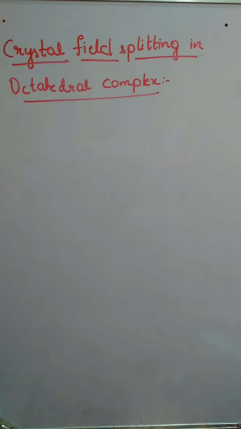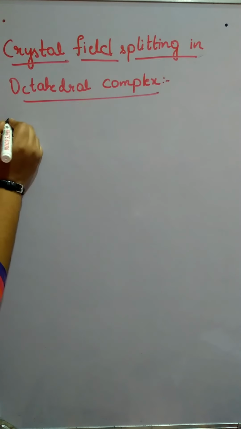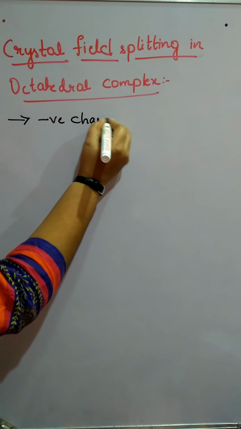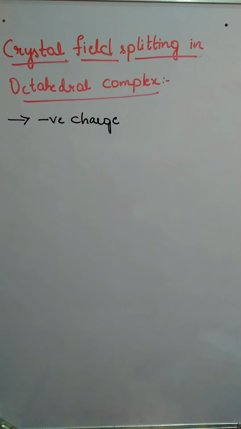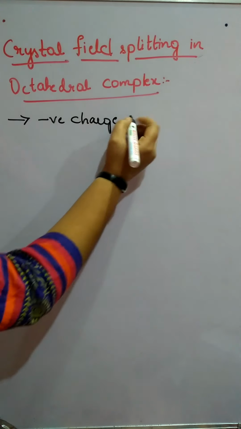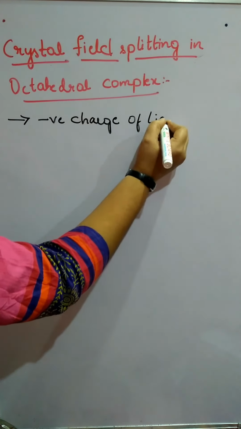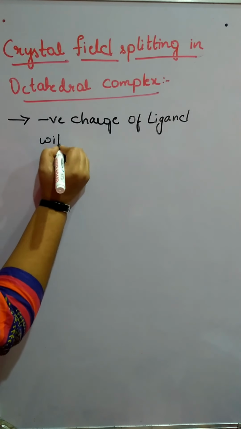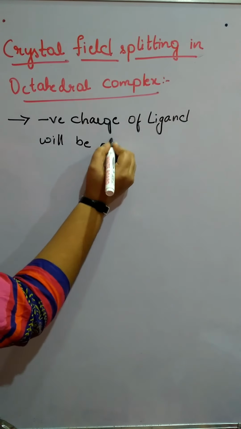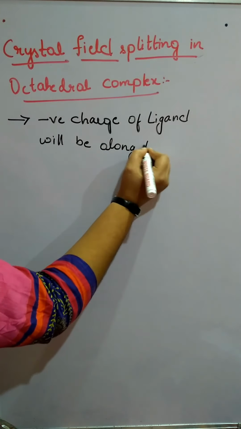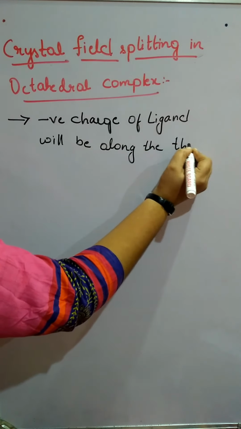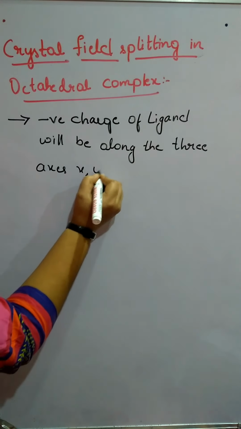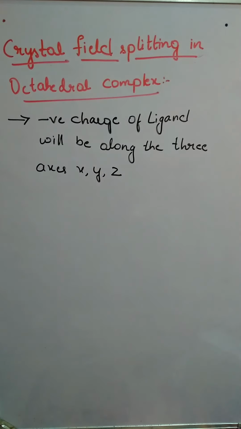In the octahedral complexes, the negative charge of the ligand will be along the axis. In an octahedral complex, the negative charge of the ligand will be along the three axes. Which are those axes? X, Y and Z.